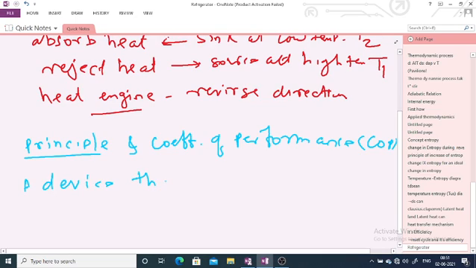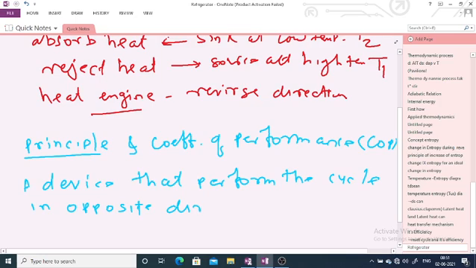A refrigerator is a device that performs the cycle in the opposite direction to that of the heat engine.